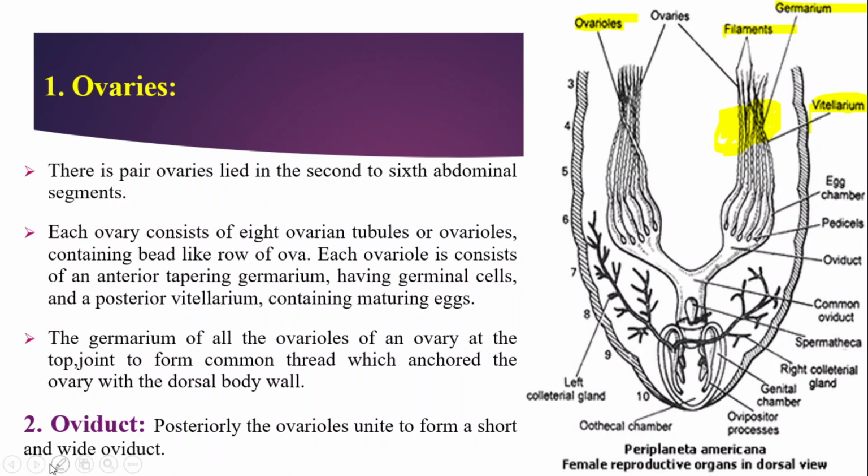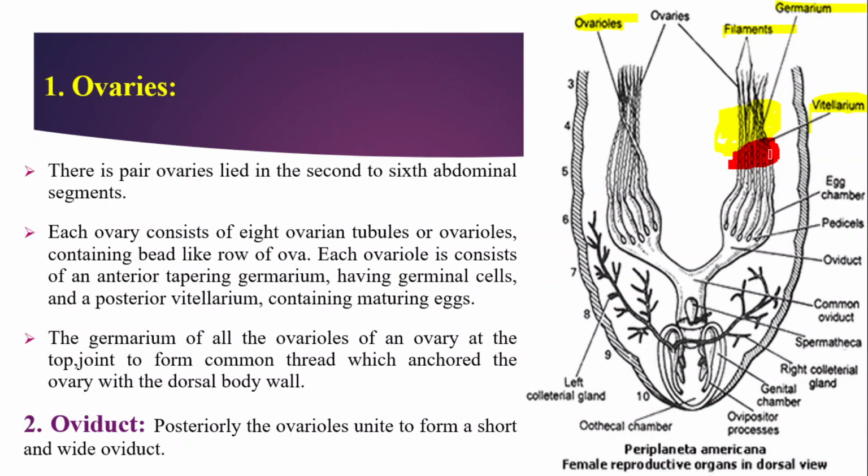Now with the second color, we will see this red color portion. See the highlighted diagram here, it is the vitellarium.